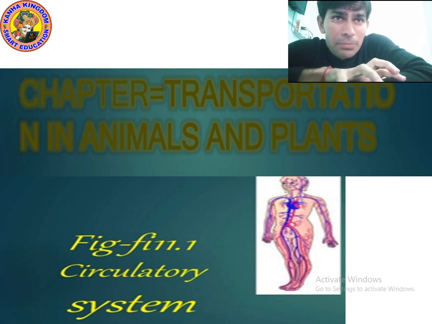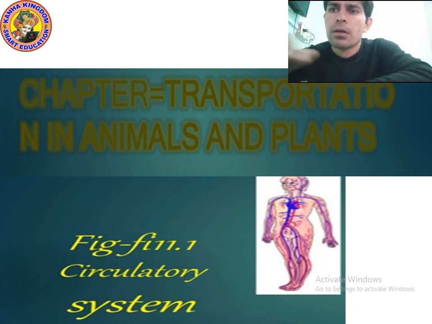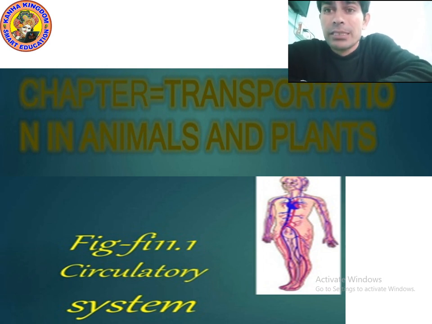In the beginning chapters you might have already studied the digestive system, the circulatory system. What is the digestive system? What is the respiratory system? You already know. So kids, you know that there are different parts of the digestive system.